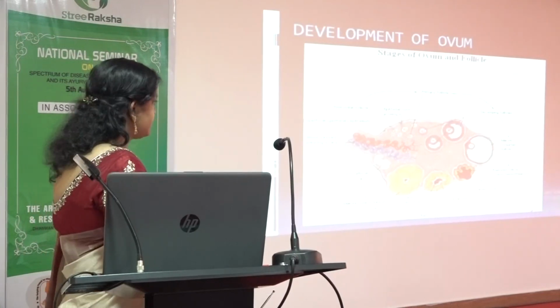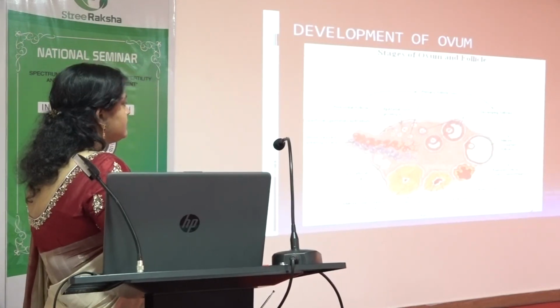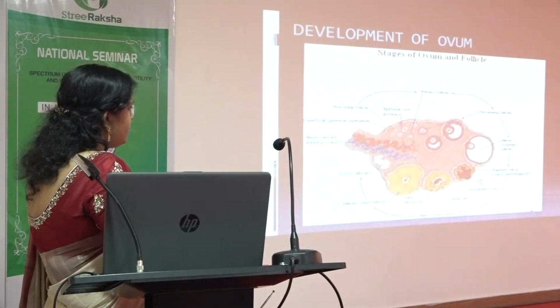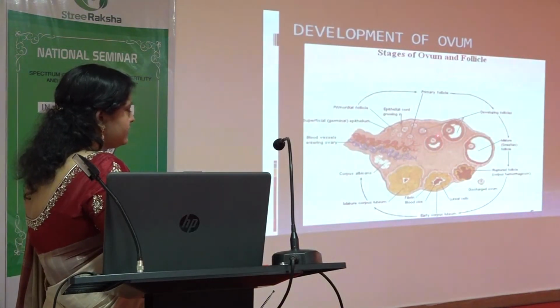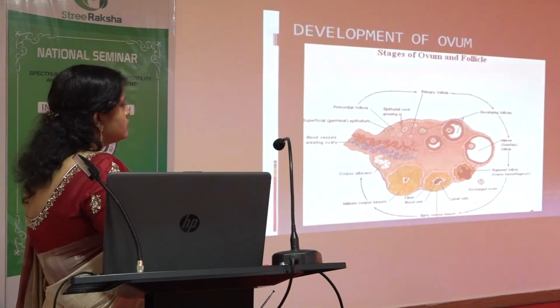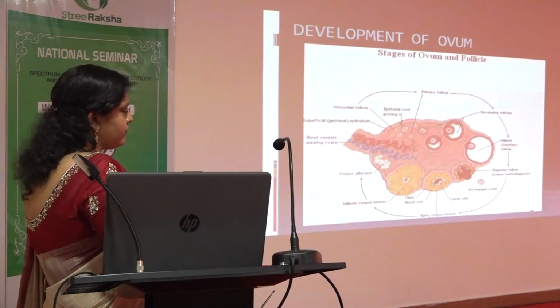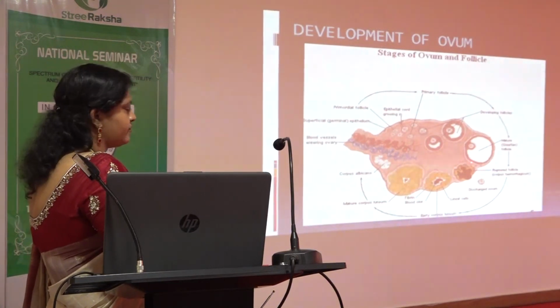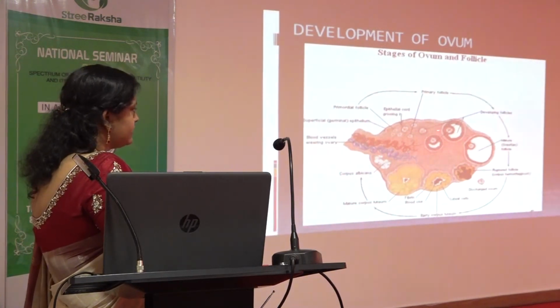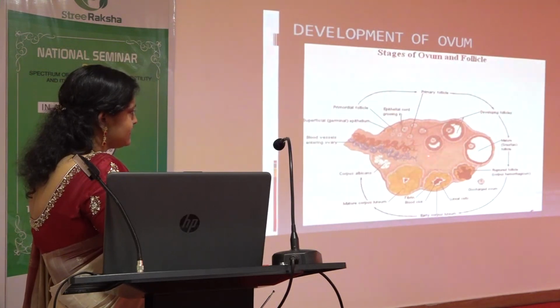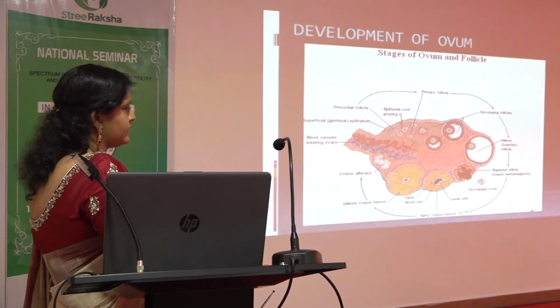Coming to the development of the ovum, after the menstrual cycle, normal follicles will develop, which are very small in size, and then they will develop into a very big follicle. Only if it develops into a dominant follicle will they have a chance of becoming pregnant. The polycystic ovaries usually stop at this level itself, where the follicles won't develop.